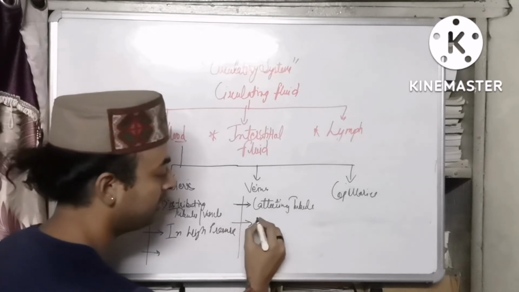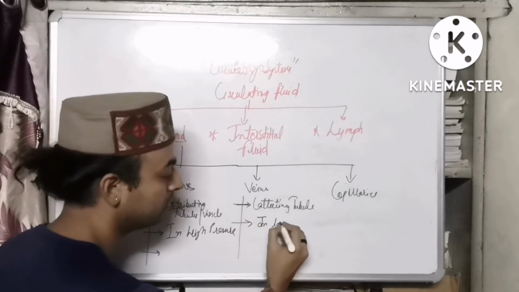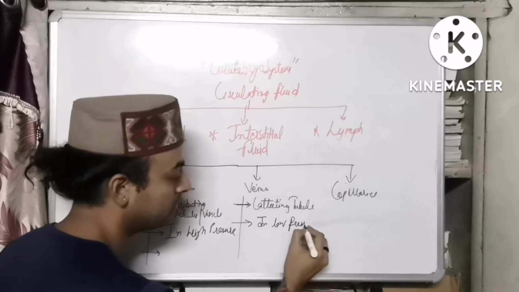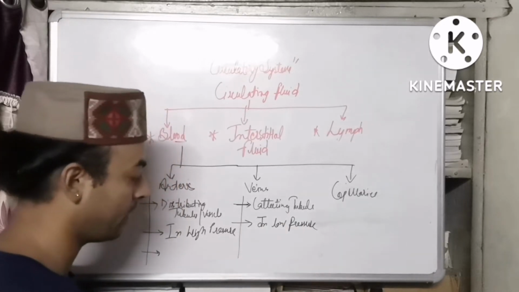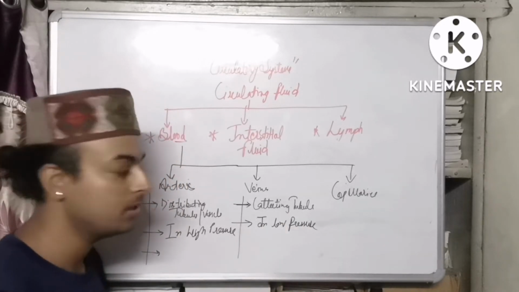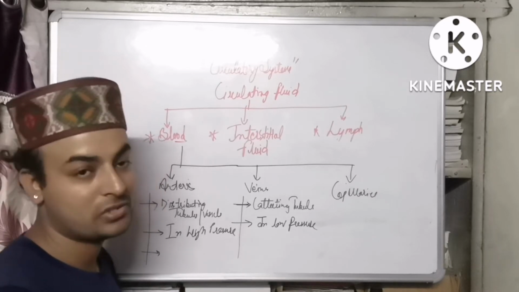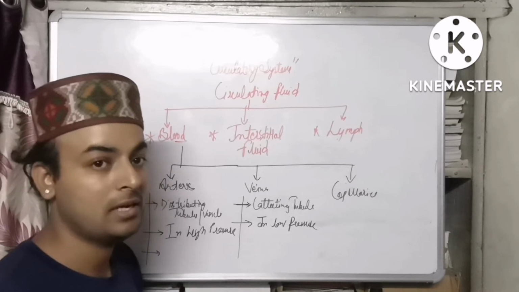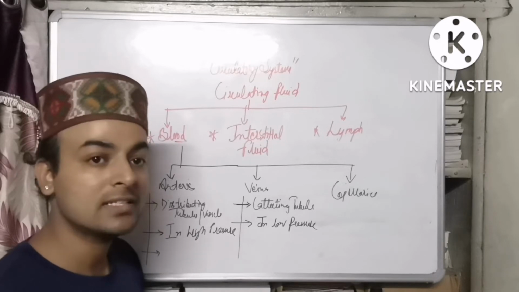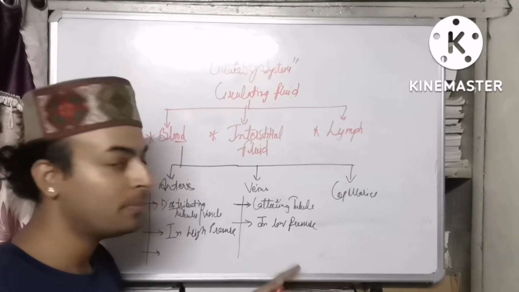Here the blood is in low pressure, because the veins don't need any high pressure. They will just have to collect the blood. They don't have to reach the farthest end of the body, so the blood pressure is quite low in here.